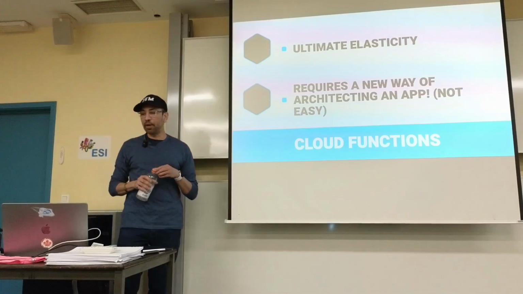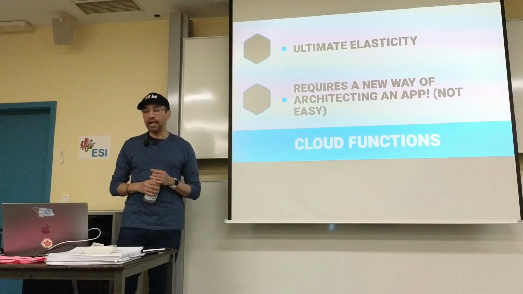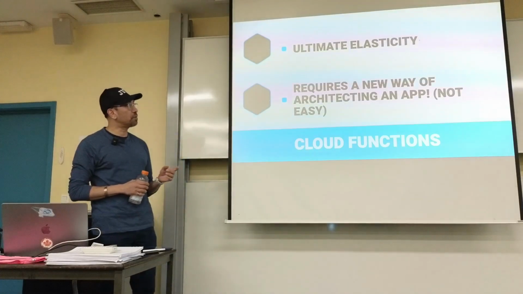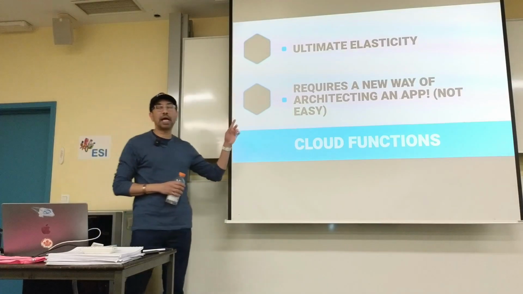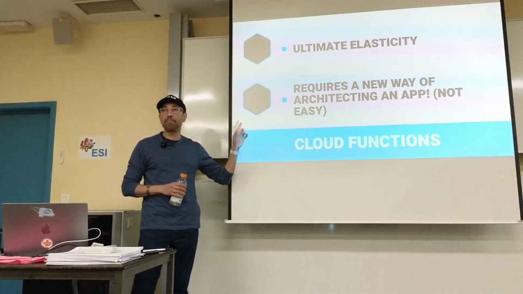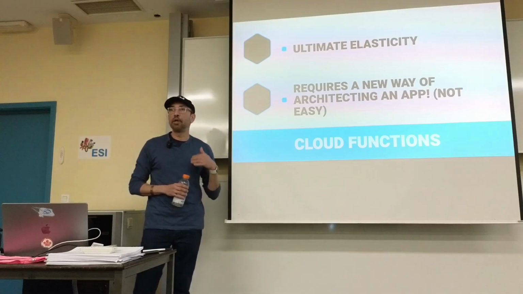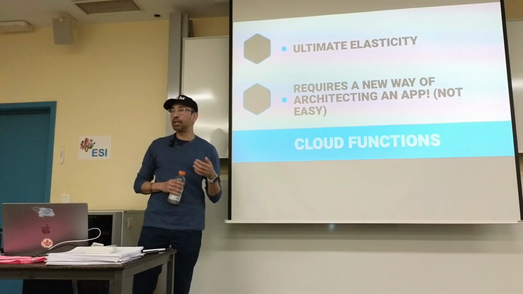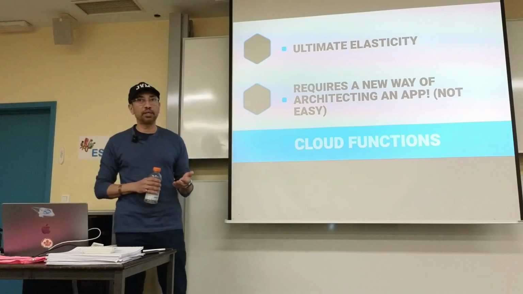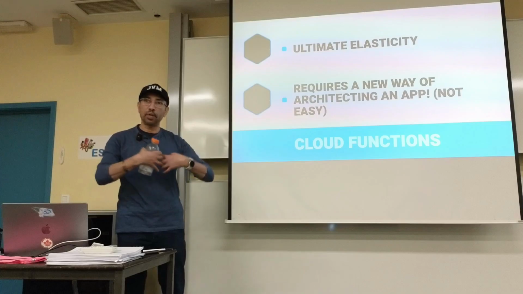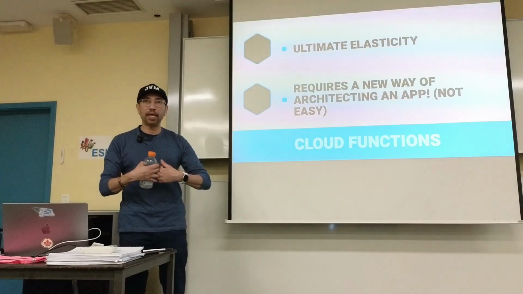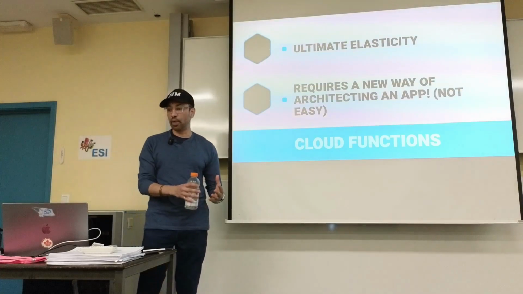But of course, the main problem with Cloud Functions is that as a developer community, we haven't figured out how to weave together Cloud Functions and manage multiple or hundreds of Cloud Functions effectively. When we're writing code and building, even if it's a microservice, but let's use a monolith, we're doing integration at the code level. We write code, that's how we glue together different parts of the application. It's all running in one server or whatever.